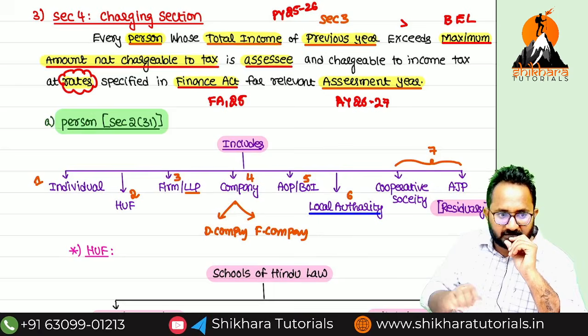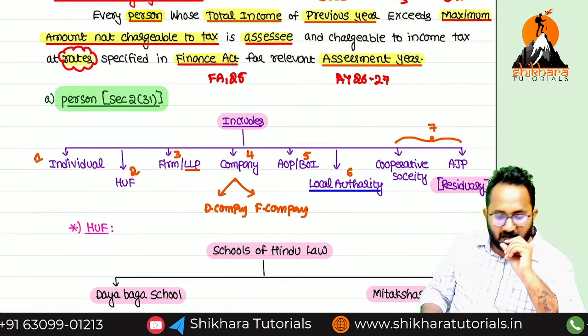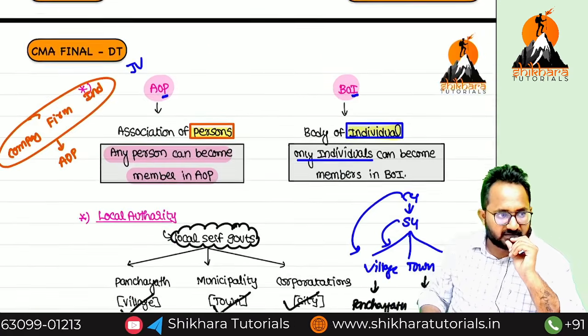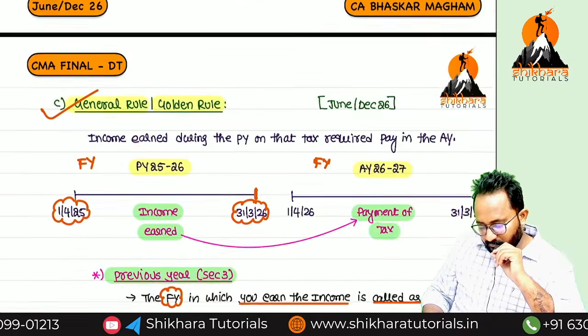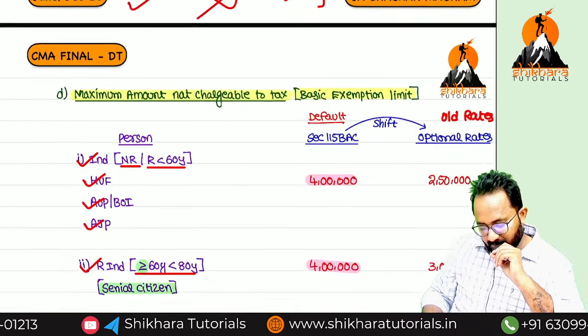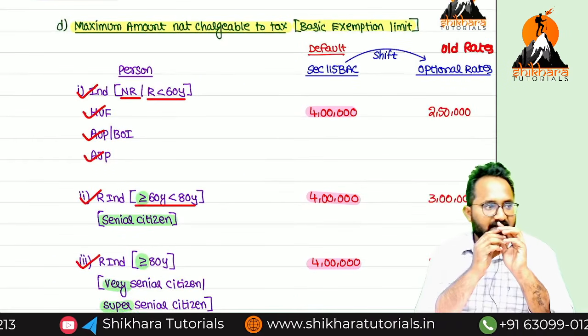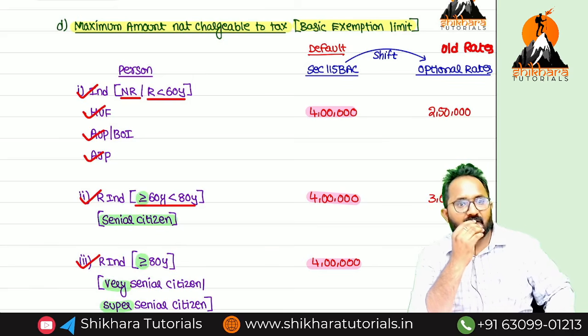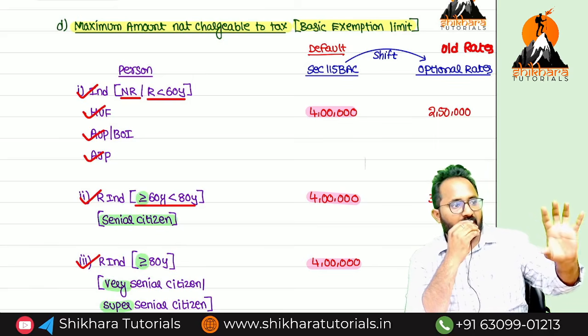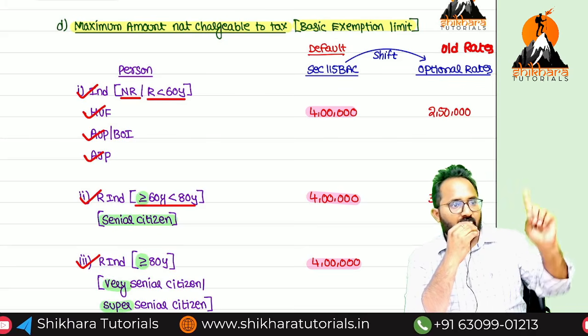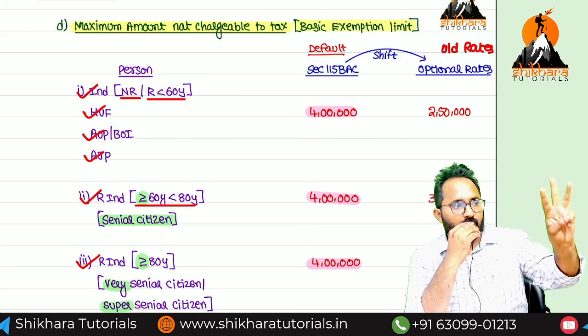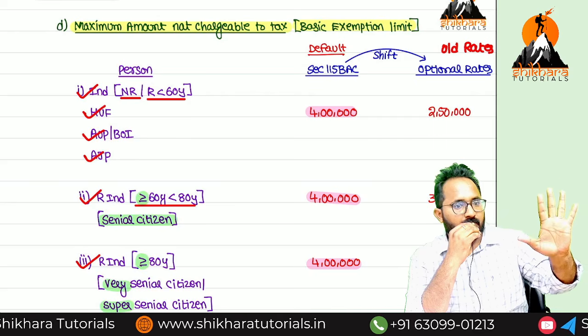What are the rates? Now we can discuss the rates and basic exemption limits also. First, the basic exemption limit. While discussing the basic exemption limits and tax rates, we have to create a set. First set: individual, HUF, AOP, BOI, AJP.